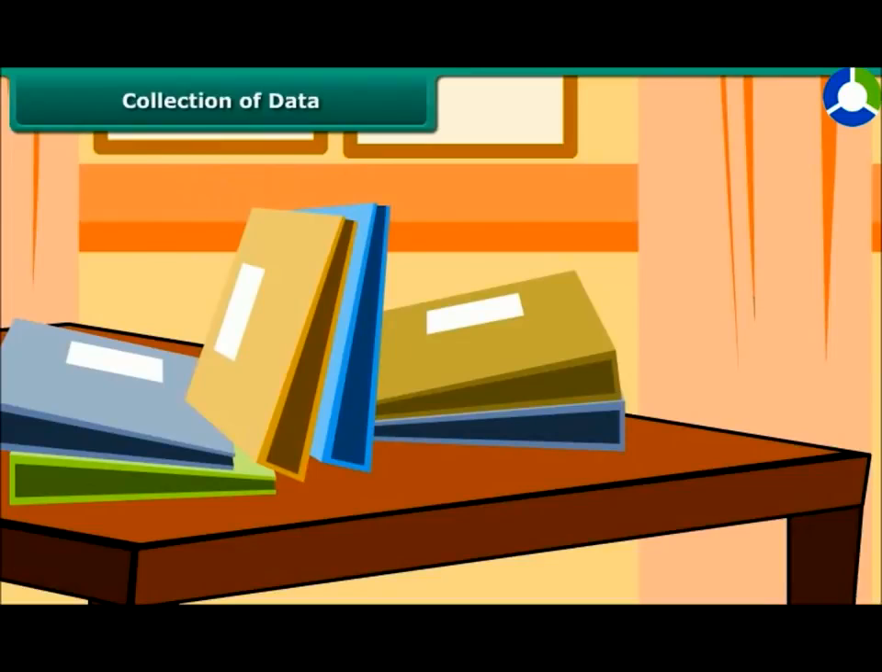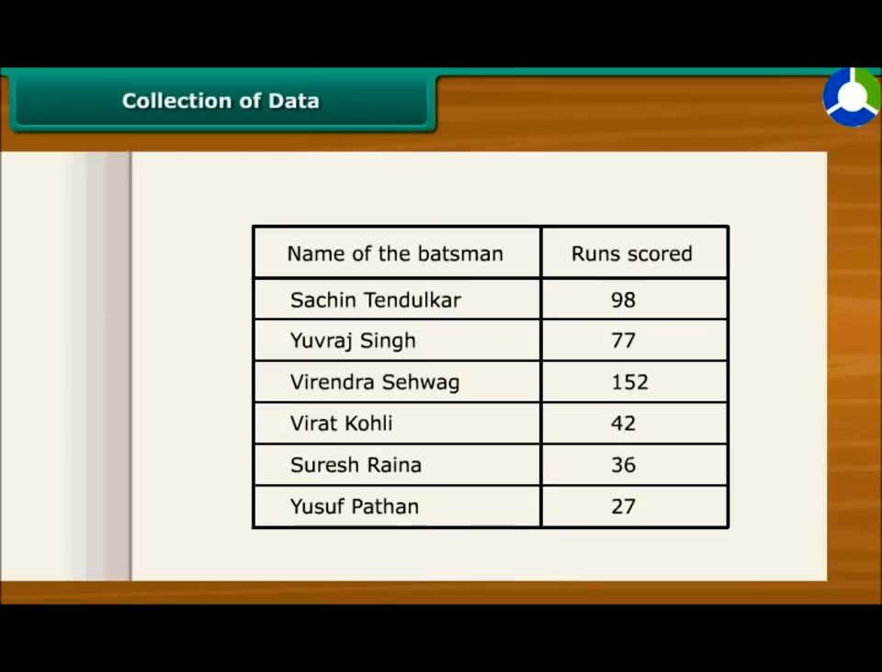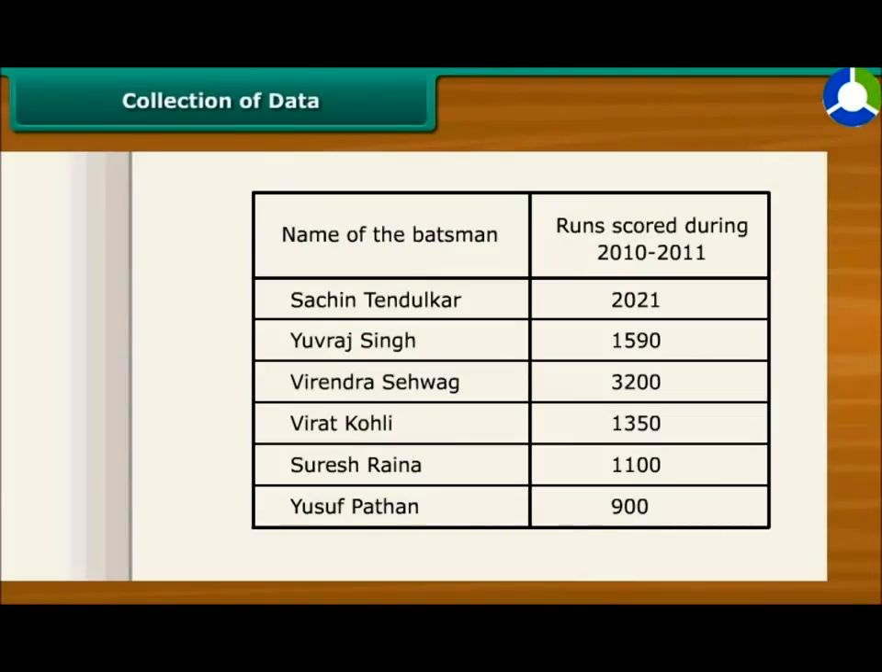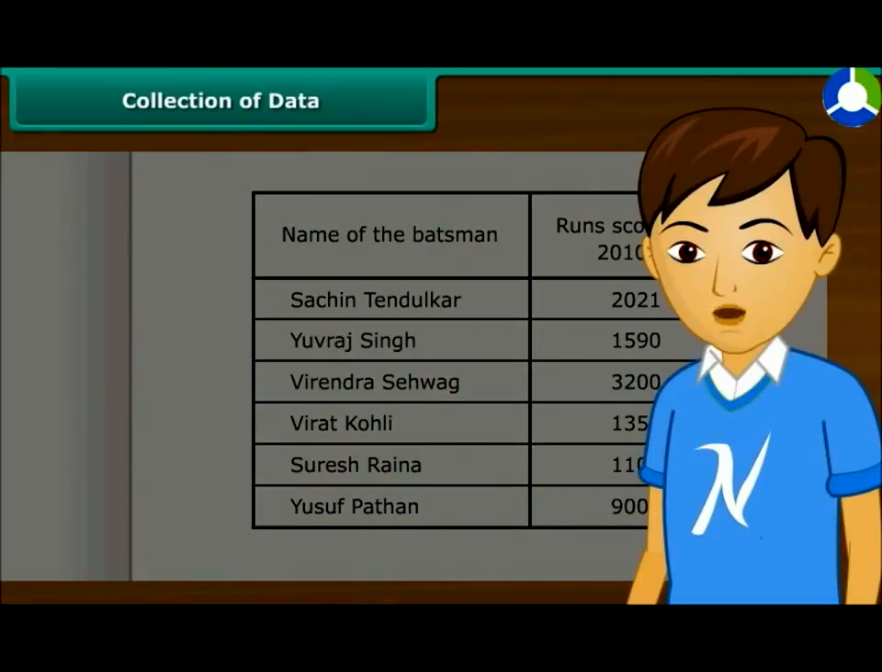Suppose we have data about the runs scored by different Indian batsmen in a cricket match. By looking at the data, can you interpret which Indian batsman had the highest runs during the year? No. Therefore, to find that, we need to collect data regarding the highest runs scored by each batsman during the year. So children, unless and until you collect the appropriate data, you cannot know the desired information.